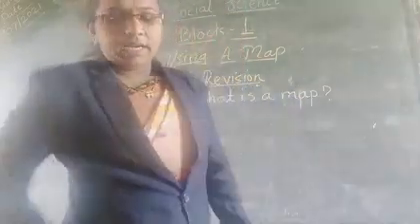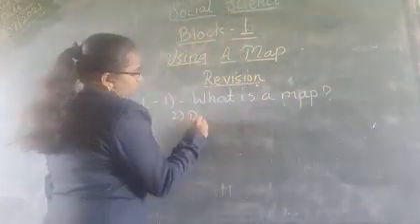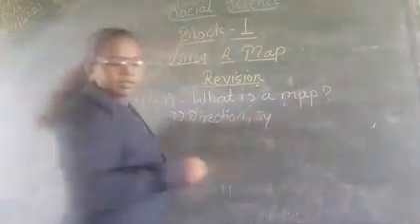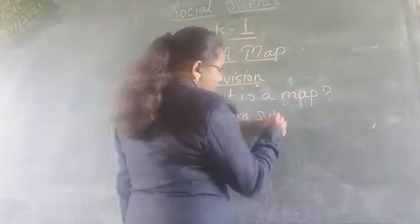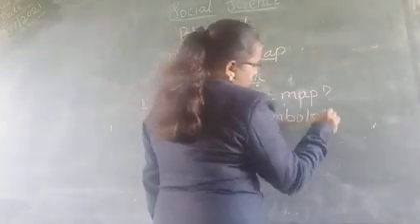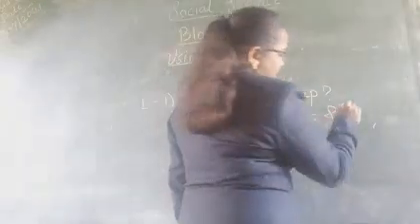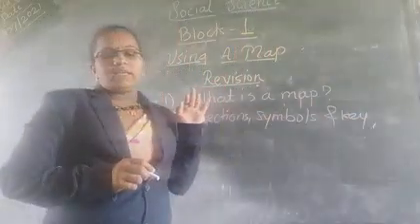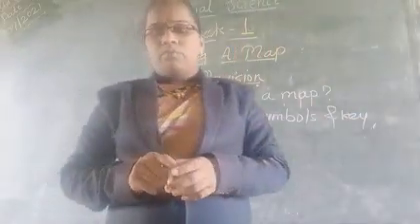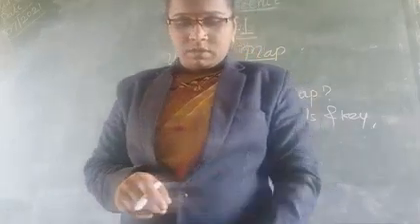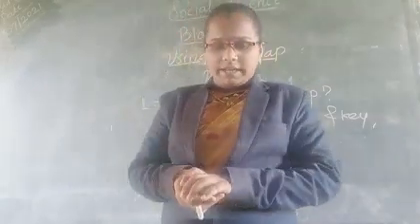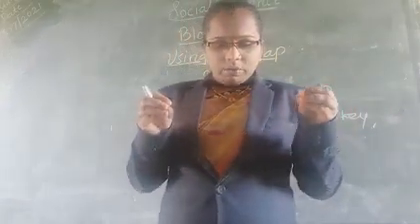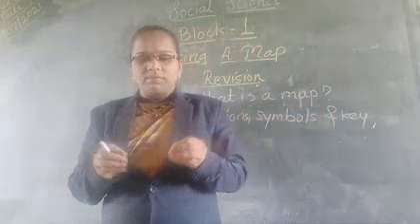Then the second lesson is directions, symbols and key. My dear students, you know that these are 3 elements, and they are helpful for drawing the map. Direction is important to know if we want to read a map. Direction is also helpful to easily locate places given on the map.